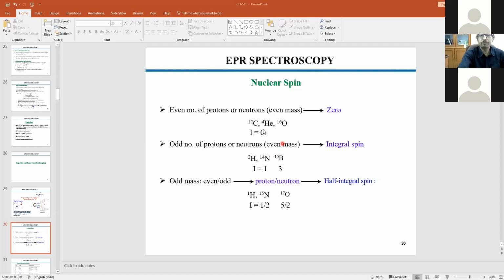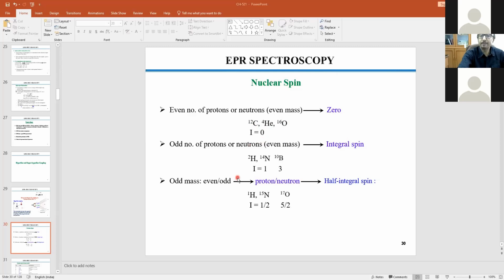So there are 3 types of atoms that we can consider. One is where the nucleus spin is 0. Nucleus spin 0 means that there is an even number of protons and an even number of neutrons, like carbon 12, remember. Then helium, oxygen 16, remember 16. Here 8 plus 8, 2 plus 2, that means even numbers of protons and neutrons give I equal to 0, straight away.